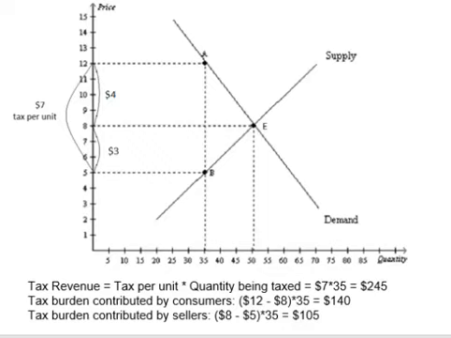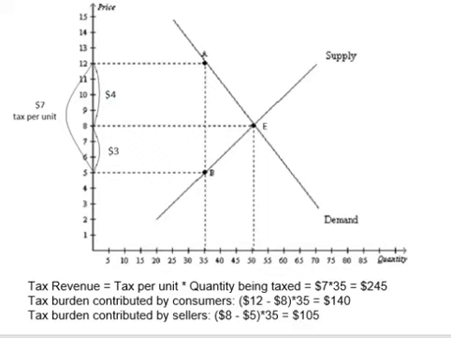They buy fewer burgers at this higher price. The new equilibrium quantity is 35 burgers. However, sellers do not benefit from this higher price. Remember that sellers collect $12 per burger, but they have to extract $7 tax out of that and give it to the government. So what sellers are left with after paying the tax is $12 minus $7 equals $5. Compared with what sellers got before, which was $8, sellers lost $3 because of the tax.